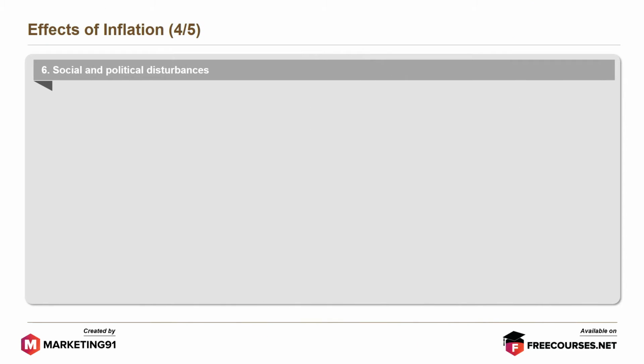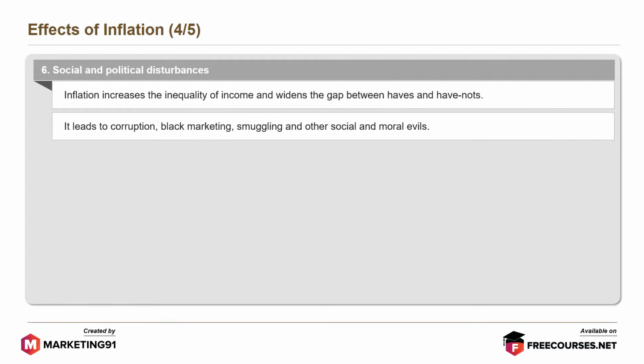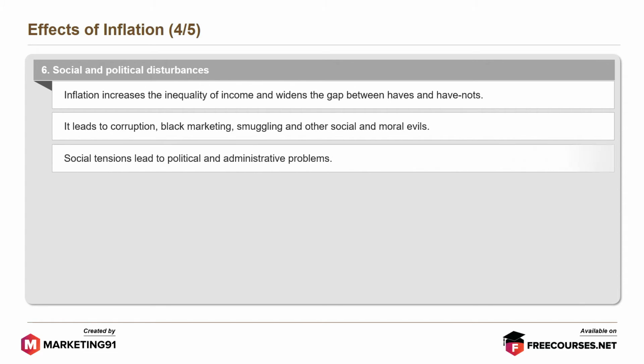Social and political disturbances. Inflation increases the inequality of income and widens the gap between haves and have-nots. It leads to corruption, black marketing, smuggling, and other social and moral evils. Social tensions lead to political and administrative problems.